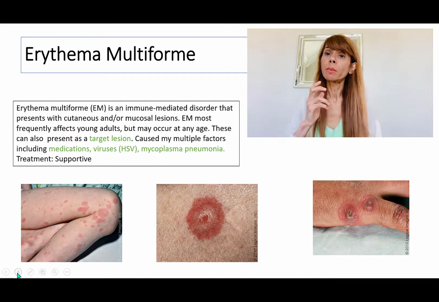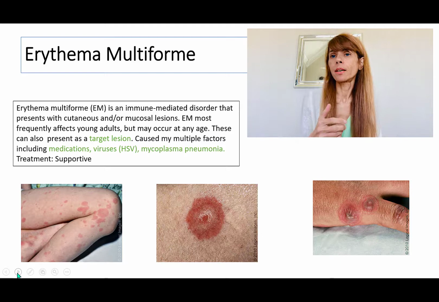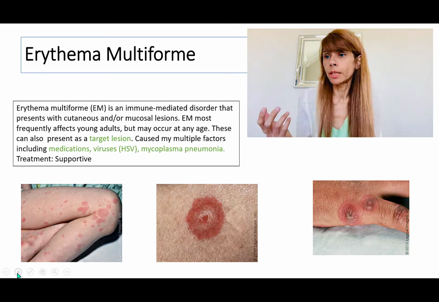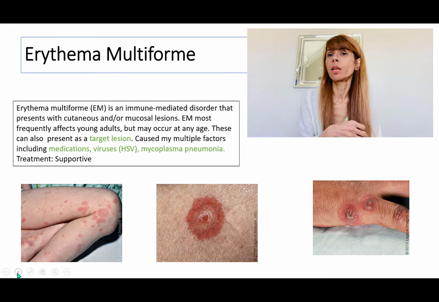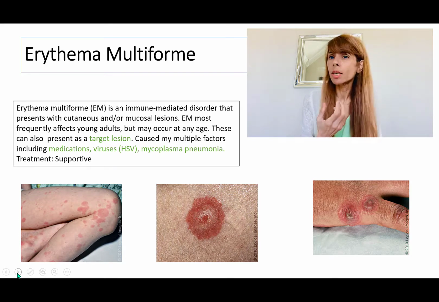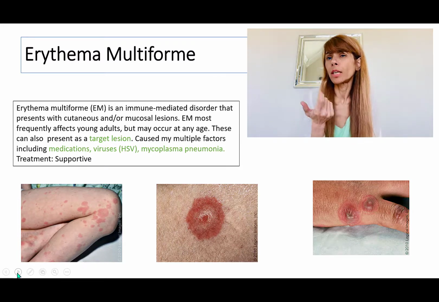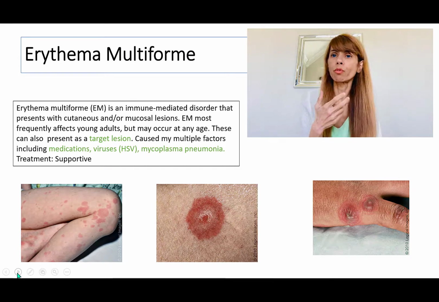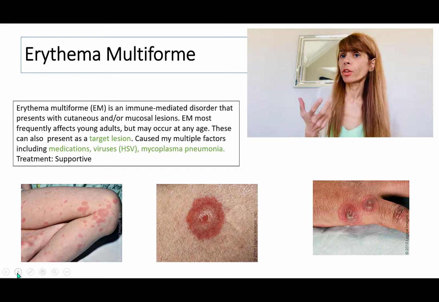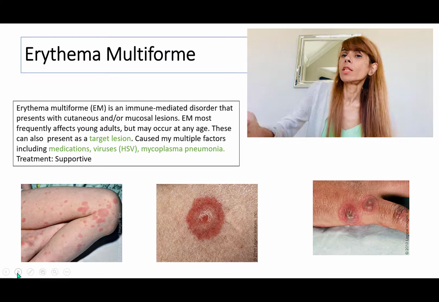Erythema multiforme, as the name suggests, occurs as a result of multiple things. It can be a virus, for example, herpes simplex virus. It could be mycoplasma. It could be drugs. So basically, there are going to be target lesions that may appear in the form of red color. There may be some crustiness involved. So there are going to be different patterns or different morphologies of these lesions. But basically, it's going to be erythema multiforme as a result of an infection or drugs. And usually these are going to be benign, self-limiting rashes.